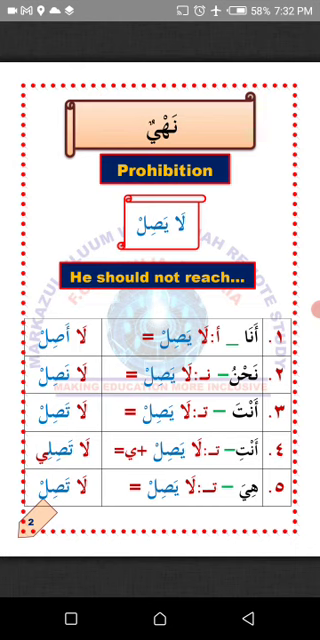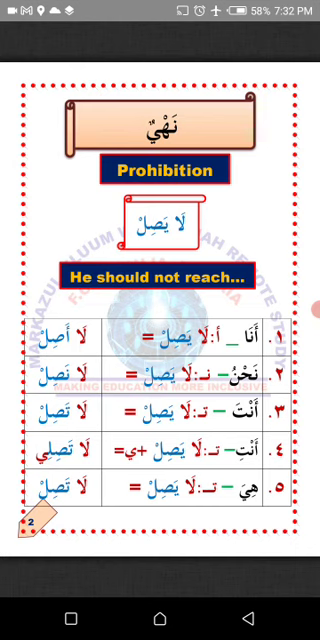So how do we change the verb la yashil to suit nahanu? All you need to do is to detach yaun and attach nunun. So the verb la yashil will now become la nashil, which means we should not reach. Thalatha, number three, anta, you, representing a single male person.